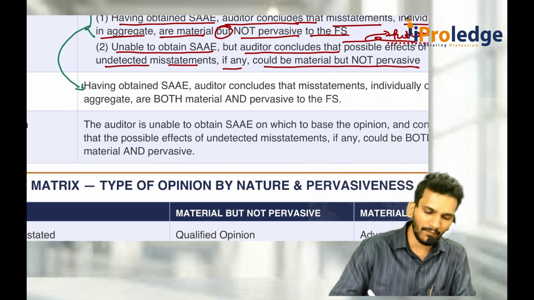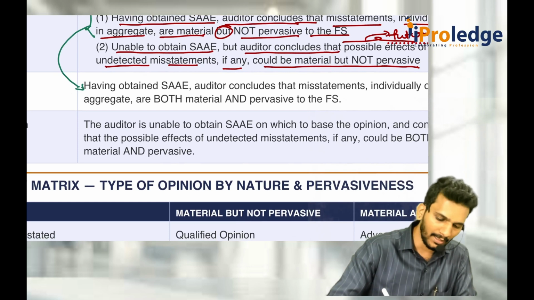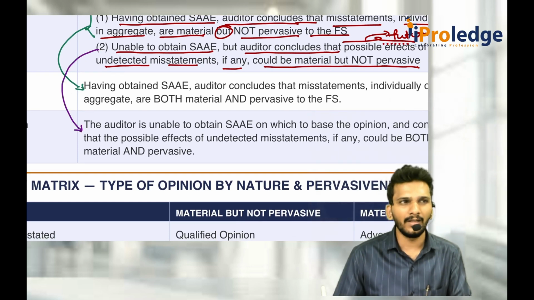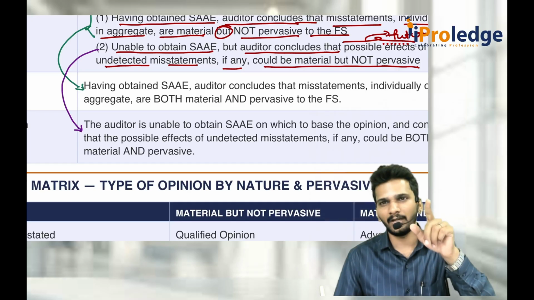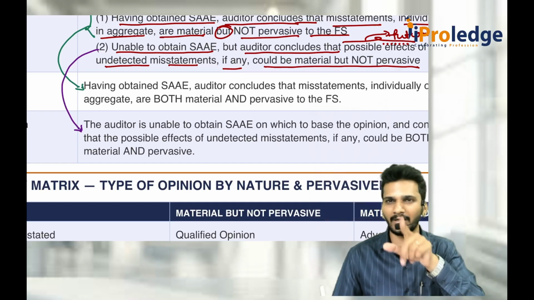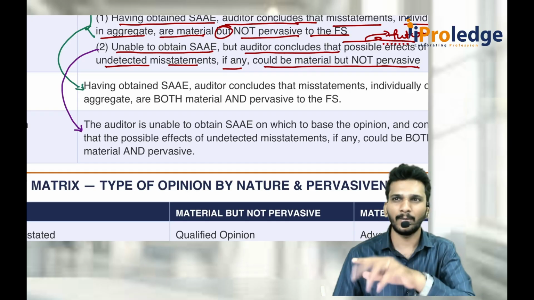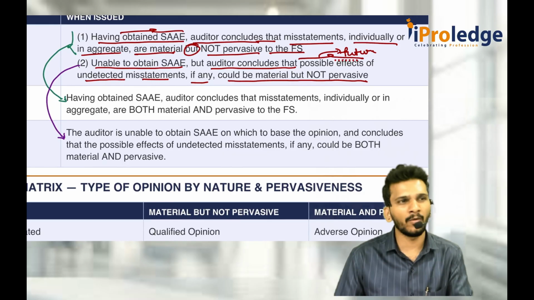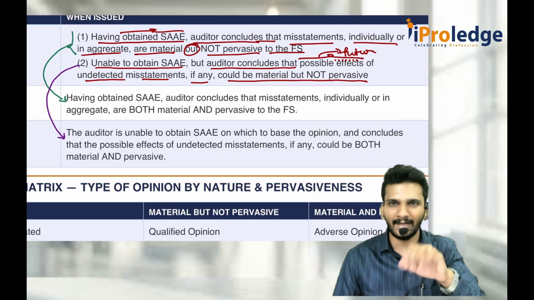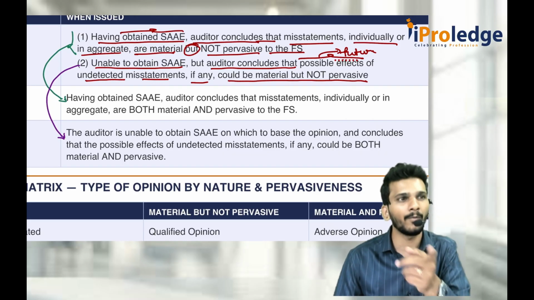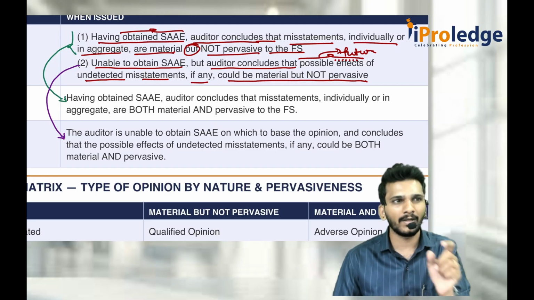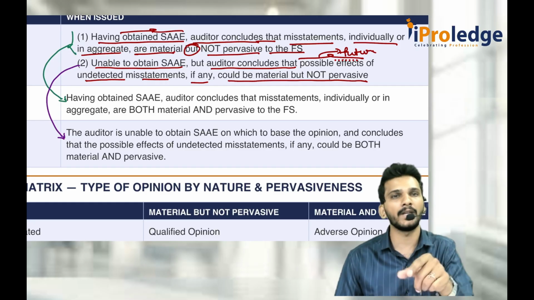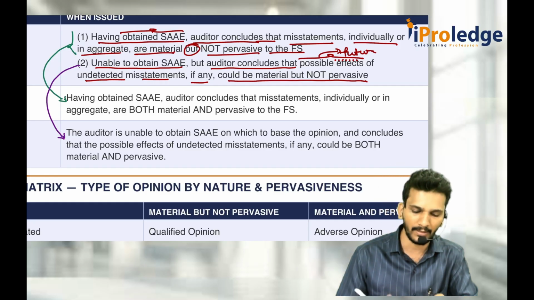Sir, what is a disclaimer of opinion? Whatever is visible here is exactly the same as the second definition of qualified, but there, in the first part, only materiality, no pervasiveness. Here, materiality and pervasiveness. Possible materiality, possible pervasiveness. That is what a disclaimer of opinion is. Disclaimer of opinion is not a type. Disclaimer of opinion is not expressing an opinion. Adverse opinion and qualified opinion are types of opinion. Disclaimer of opinion means no opinion is given. That is a disclaimer of opinion.